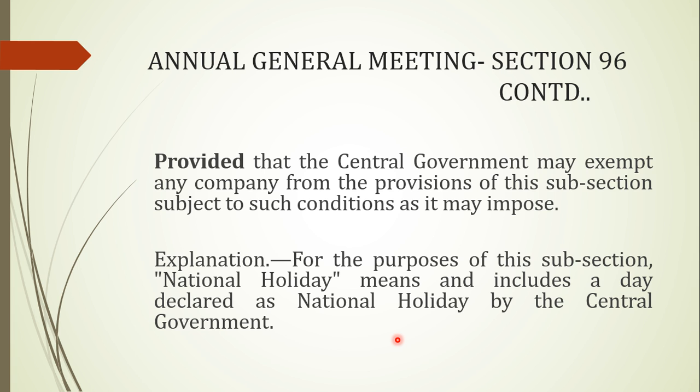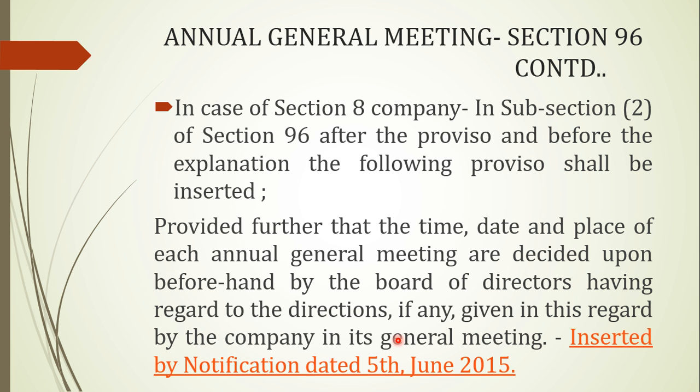Okay. There is one more amendment, inserted by notification dated 5th June 2015, which applies only to Section 8 companies. It says that in subsection 2 of Section 96, after the proviso of exemption, that the Central Government may exempt any company, and before the explanation wherein national holiday has been defined, in between these two statements, a proviso is to be inserted. This proviso is only for Section 8 companies.